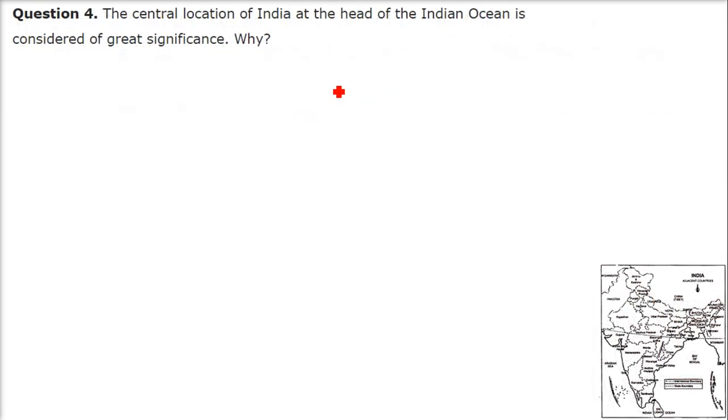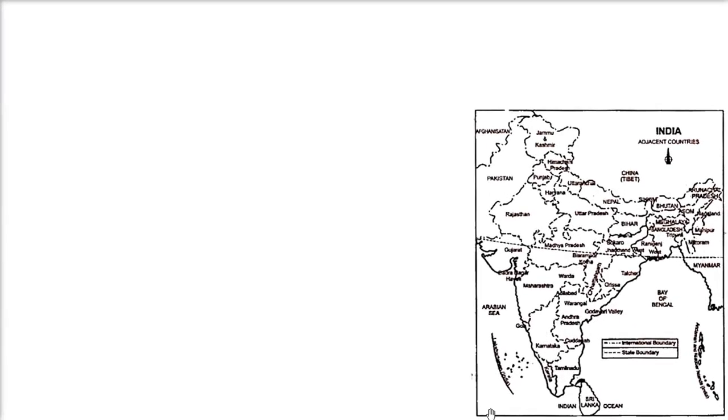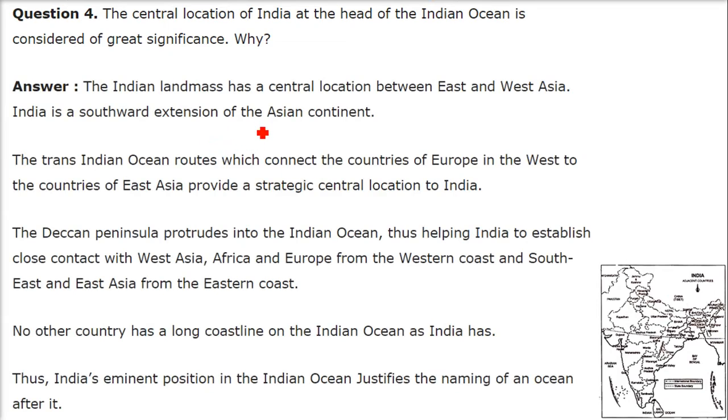The central location of India at the head of the Indian Ocean is considered of great significance. So let me show you where we are. This is the Indian Ocean, and we are just at the center point. The Indian landmass has a central location between East and West Asia. India has a southward extension of the Asian continent.